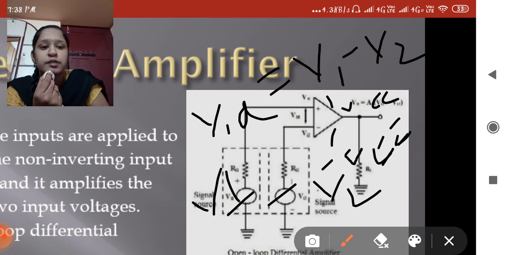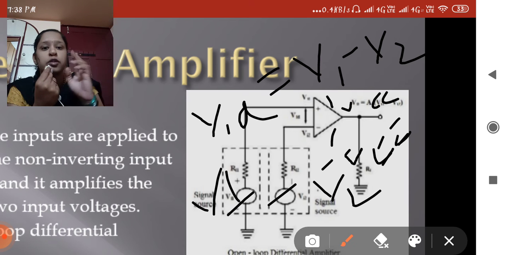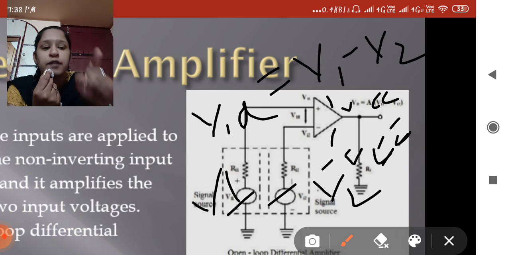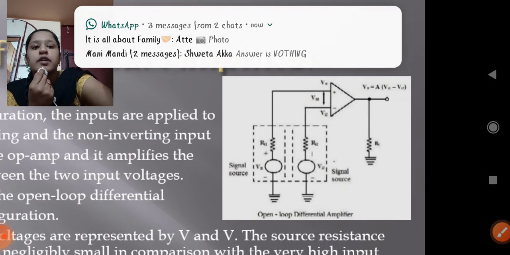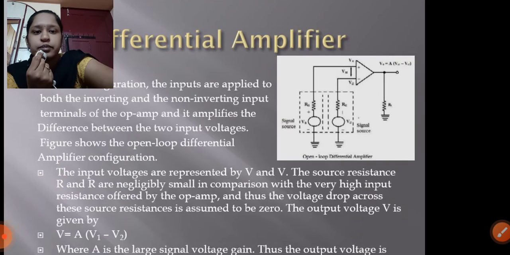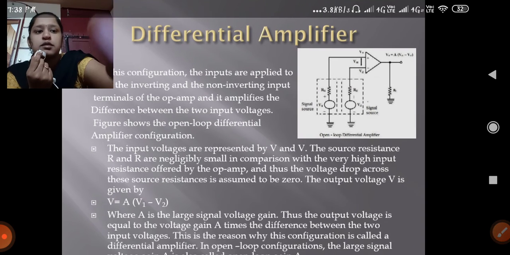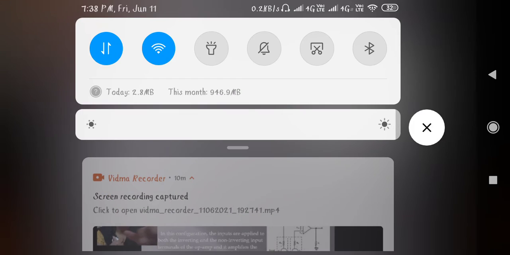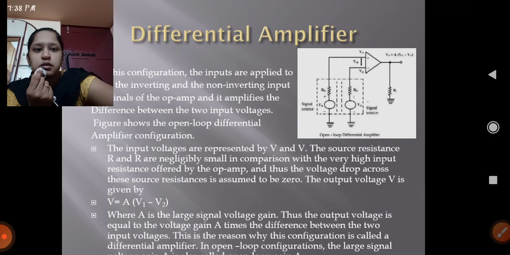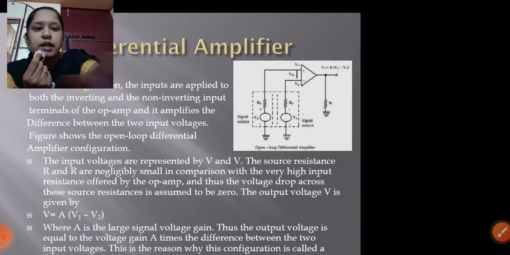How to explain all those things? The circuit is very important for your examinations. Don't get confused: differential amplifier, two voltages, two resistances, the op amp symbol, and the output. Shall we go to the next one? Next one is the inverting amplifier.